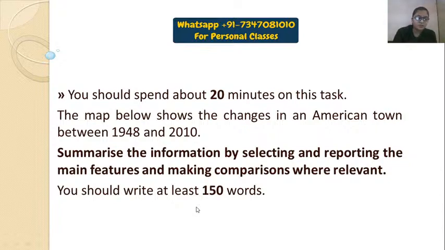Before starting, one request to all of you: please stop personal chats now and just concentrate on the session, because while I am explaining, you are busy chatting, and then you don't understand anything and I have to repeat the entire thing again. It's a humble request from my side, please stop chatting. Only when I ask you a question should you chat, okay?